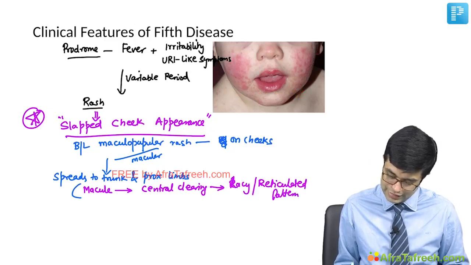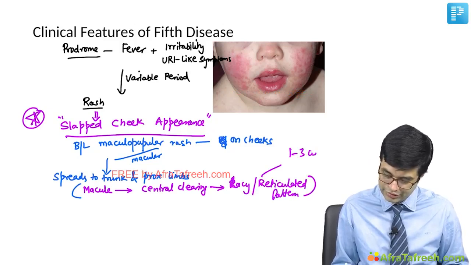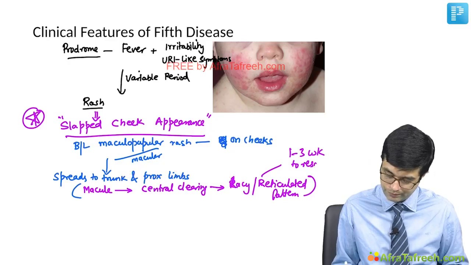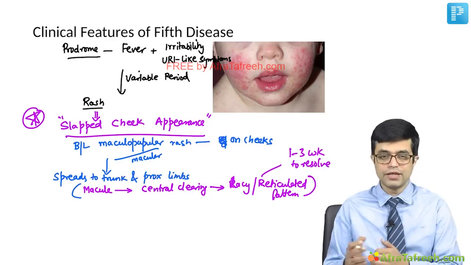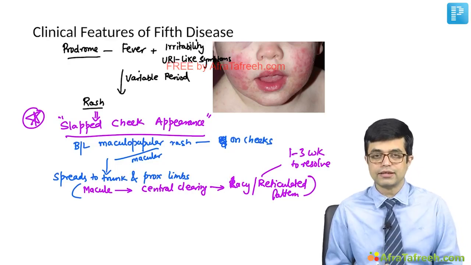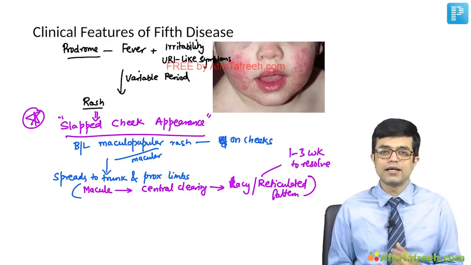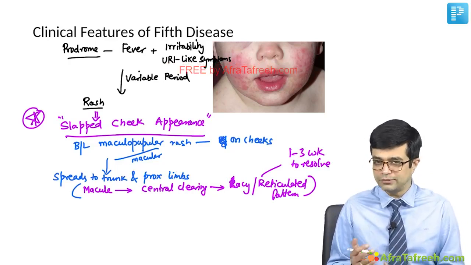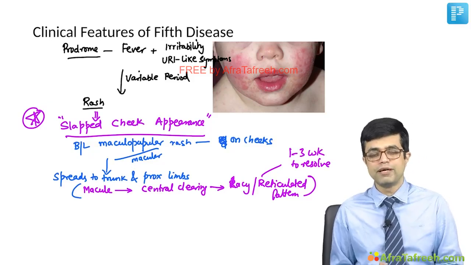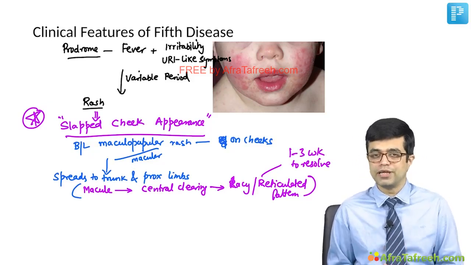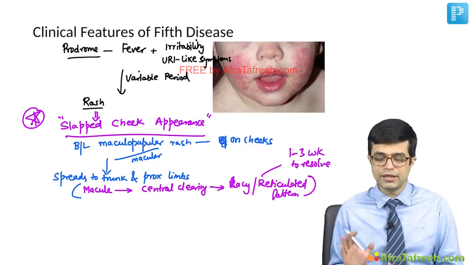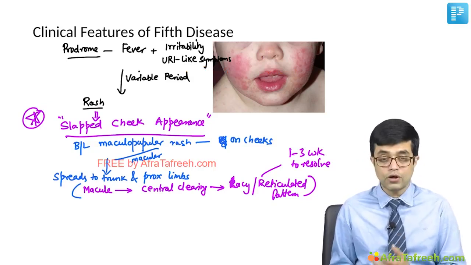And this rash, once it develops, takes 1 to 3 weeks to resolve. This is the usual presentation of a patient with fifth disease. It is primarily a clinical diagnosis, although in sophisticated labs you may find specific tests being available. In most scenarios, it is a clinical diagnosis. It is the complications which need to be looked for.